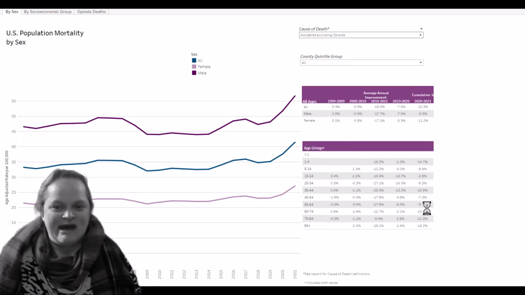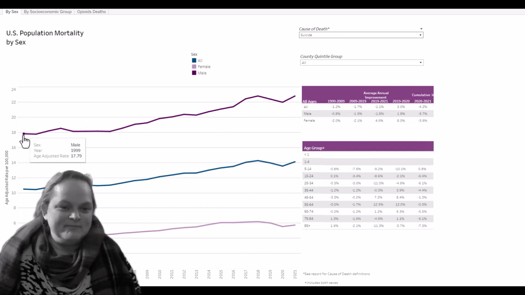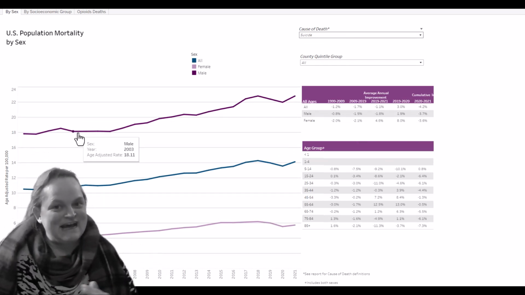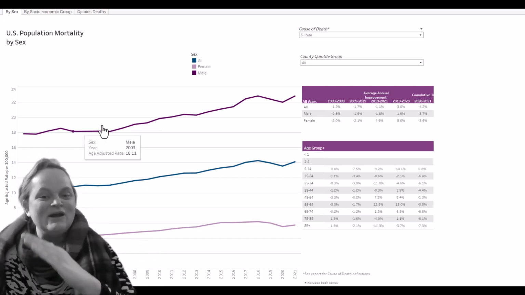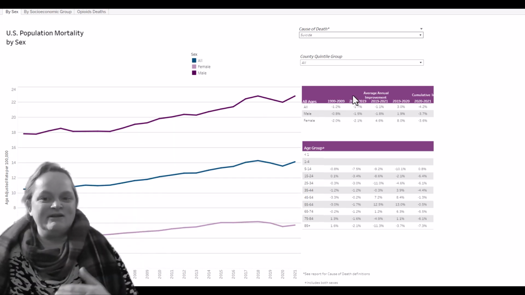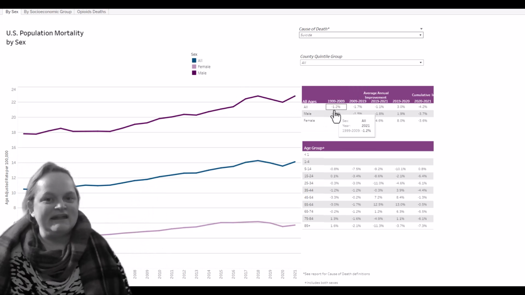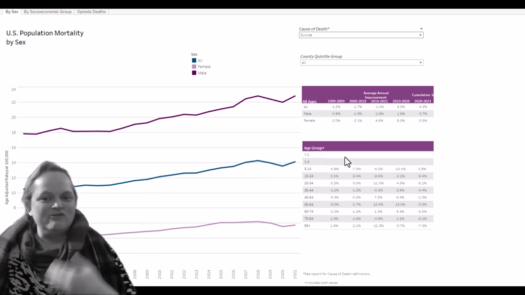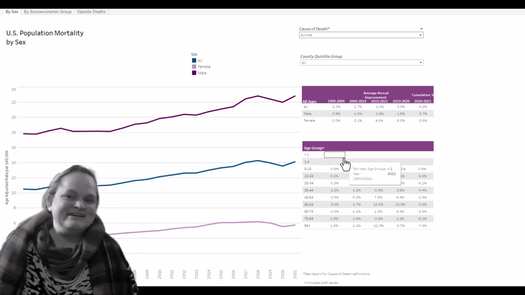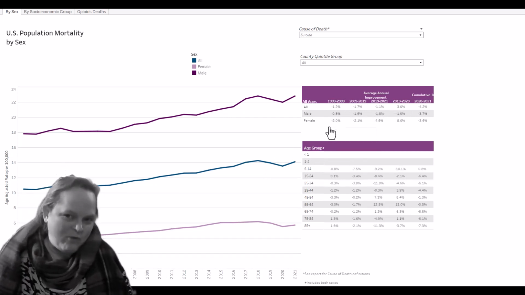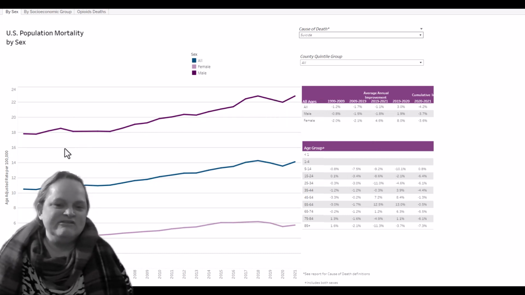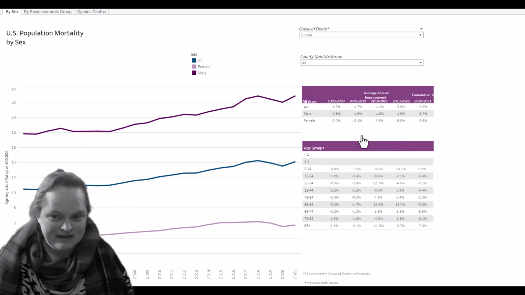And yes, so we have suicide. Again, curve going up. That means mortality is getting worse. And we have negatives. Negatives are bad. Negatives means mortality getting worse. Positives are good. So before the pandemic, suicide rates were increasing for both males and females.